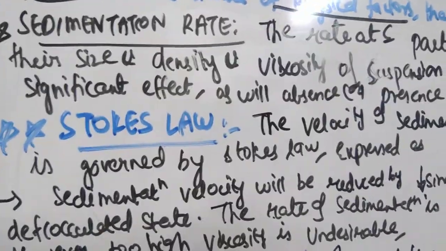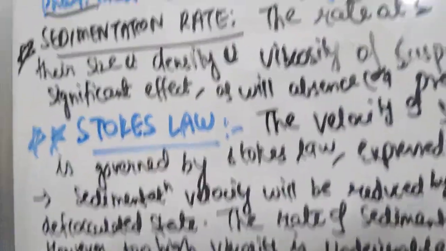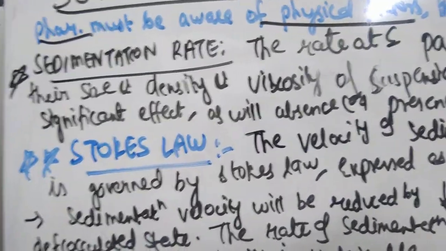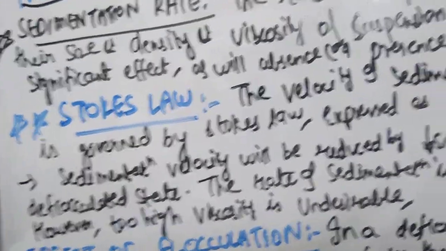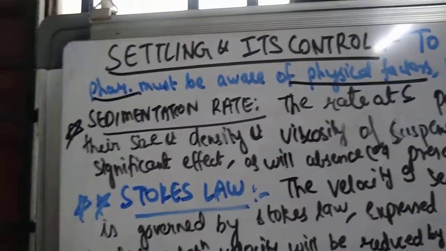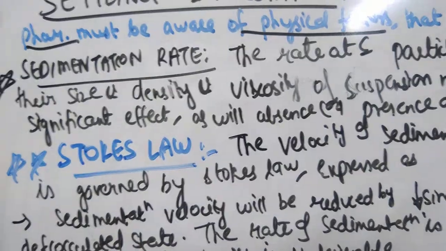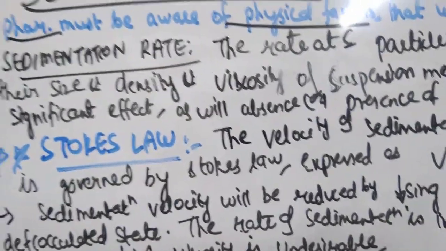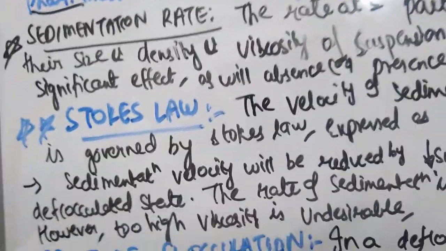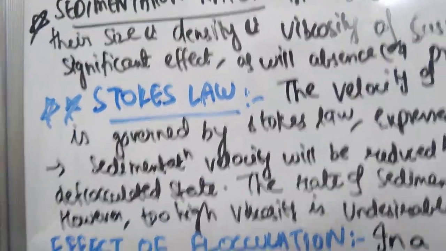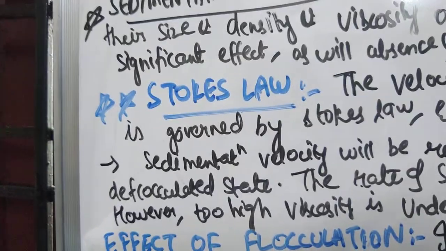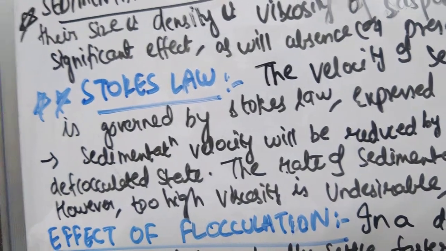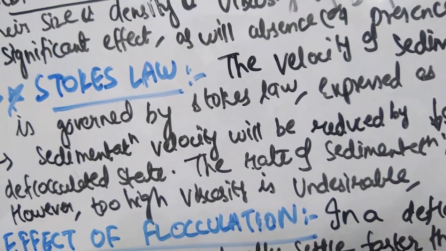There are various coefficients which are used to express the amount of flocculation in a system. We have already discussed what is meant by flocculation and deflocculation. Flocculation is nothing but flocks, loose aggregates of particles which tend to settle faster, whereas the deflocculated state means the particles remain suspended individually, and there the rate of settling will be less compared to a flocculated system. We have seen the differences also. The rate of sedimentation will be slow in the deflocculated state, whereas it is high in the flocculated state.